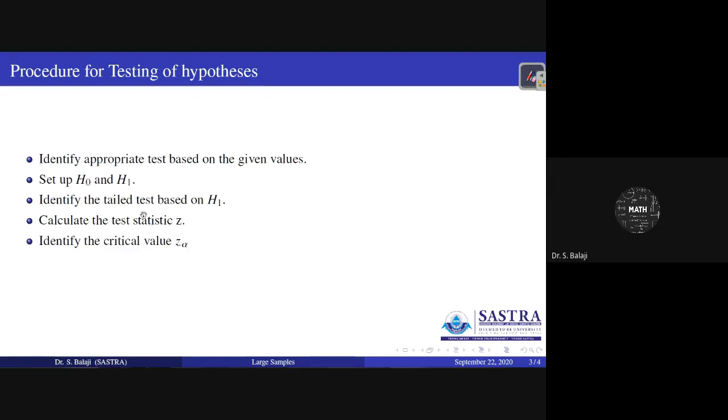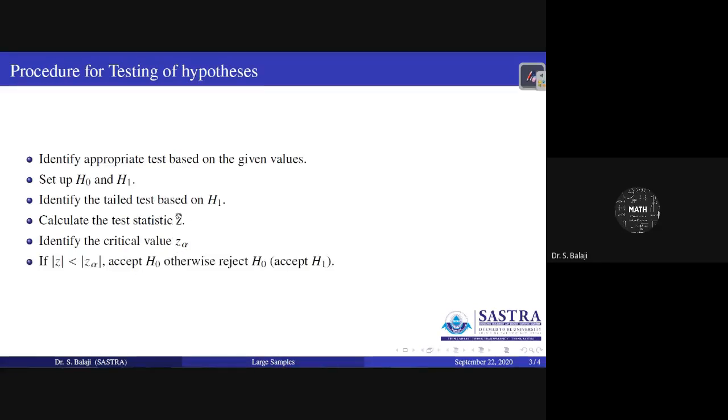Critical value Z alpha depends on the tailed test and on the level of significance alpha. At 5% level of significance for a two-tailed test, it will be 1.96. Therefore, you have to identify the critical value Z alpha. Previously, you calculated the test statistic Z for the corresponding values. Then you have to compare these two values.